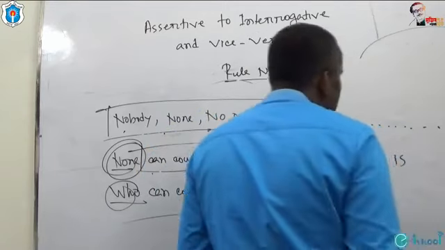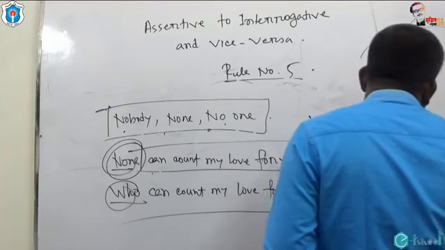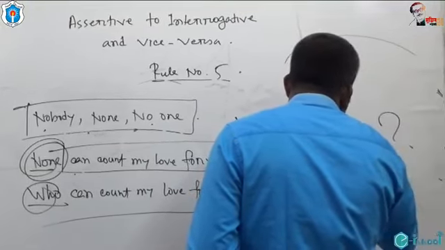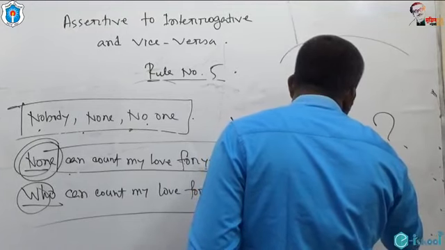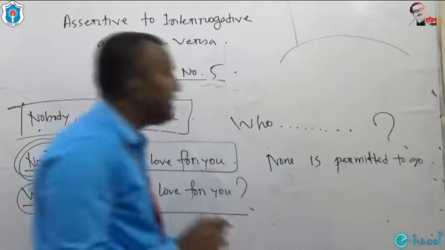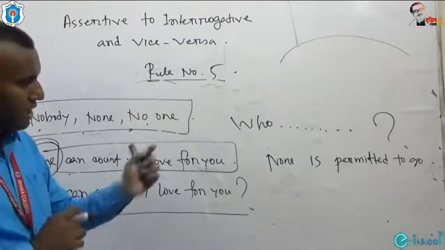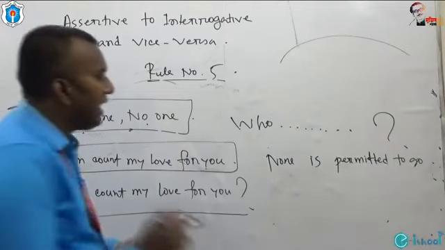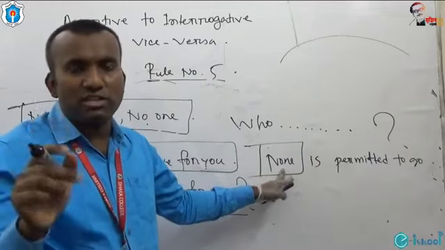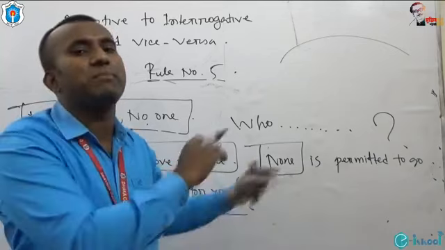None is permitted to go. And you have got the use of none as the subject of the sentence.